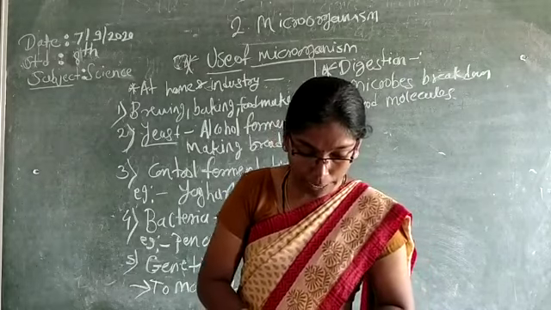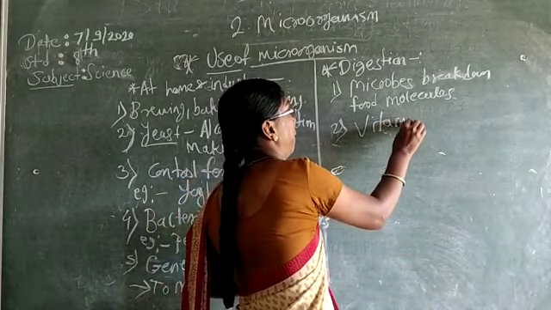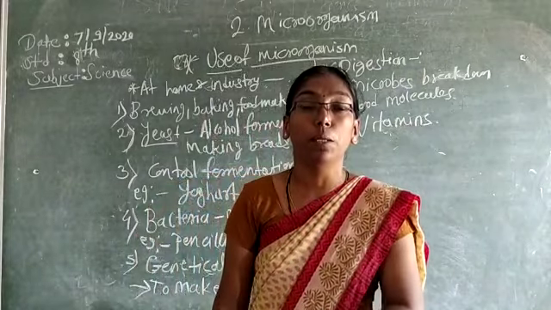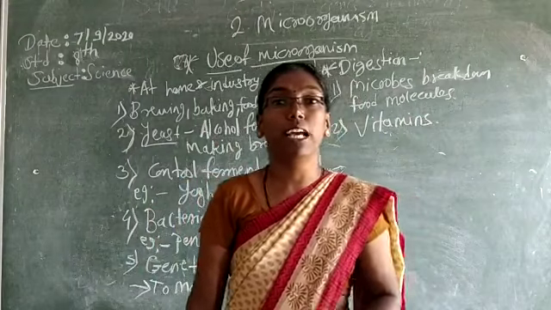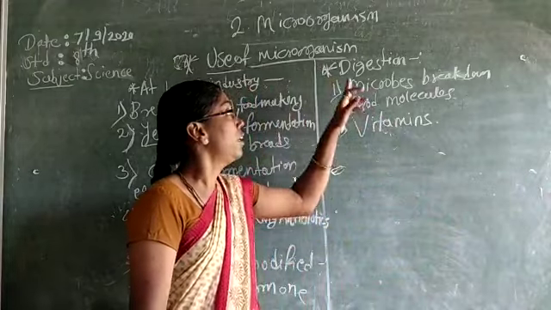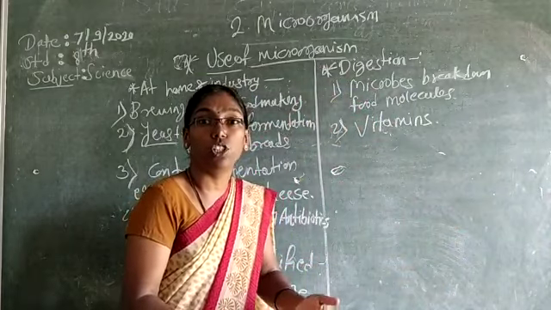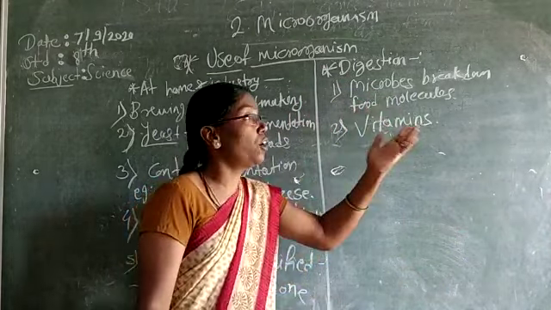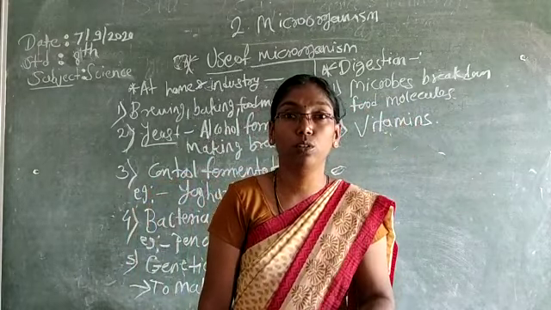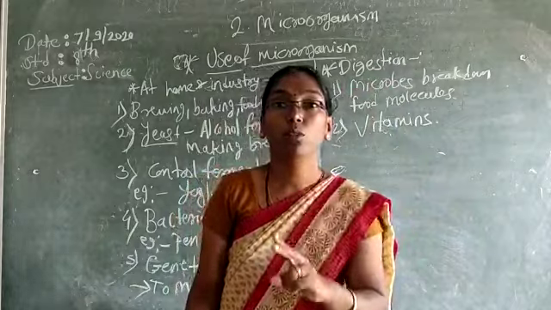And the second point, some make valuable vitamins in the body. Not only conversion of complex to simple form, but vitamins can also be produced through the microbes. Useful microbes can do minimum 2 points related to digestion. Vitamins are useful for our body, giving us energy to do activities, and the breakdown of food molecules is also an important process.